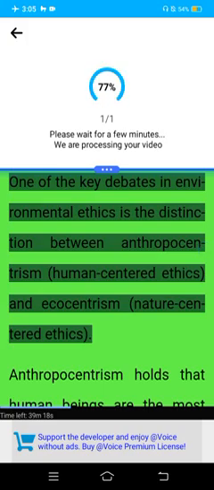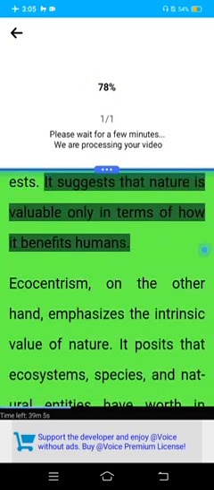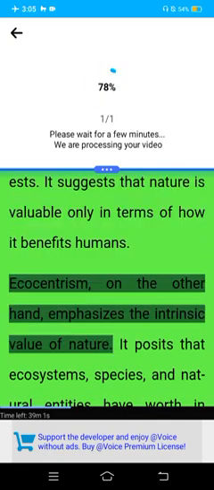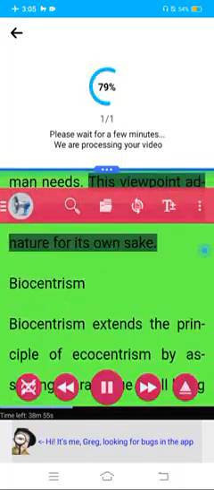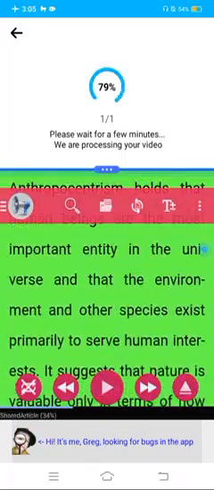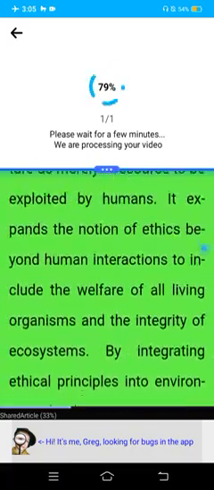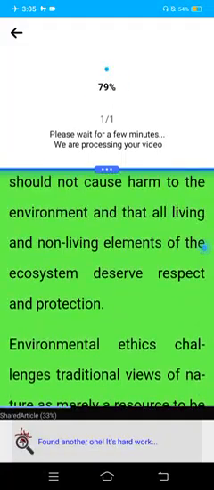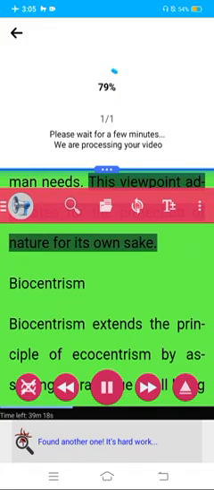One of the key debates in environmental ethics is the distinction between anthropocentrism, human-centered ethics, and ecocentrism, nature-centered ethics. Anthropocentrism holds that human beings are the most important entity in the universe and that the environment and other species exist primarily to serve human interests. It suggests that nature is valuable only in terms of how it benefits humans. Ecocentrism, on the other hand, emphasizes the intrinsic value of nature. It posits that ecosystems, species, and natural entities have worth in themselves, irrespective of human needs. This viewpoint advocates for the protection of nature for its own sake.